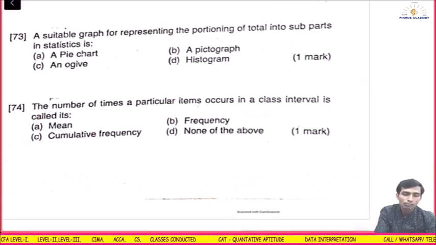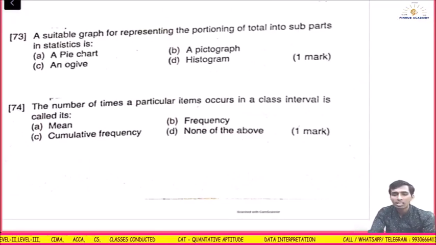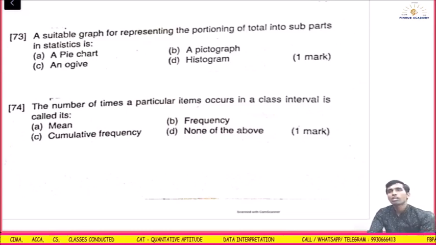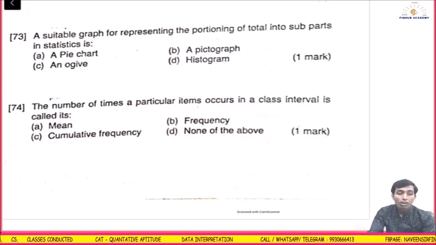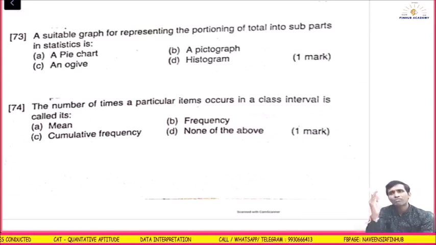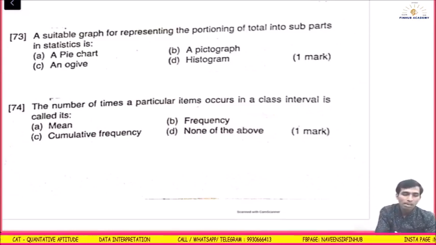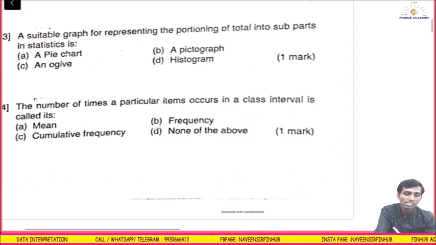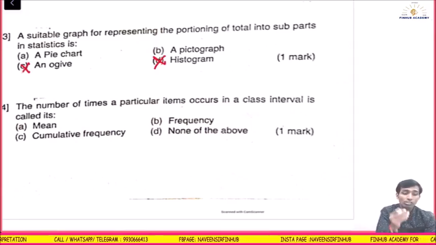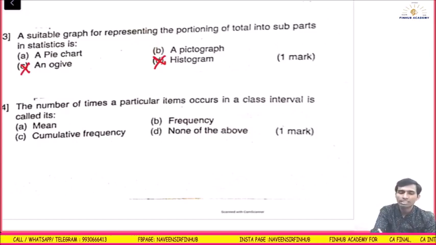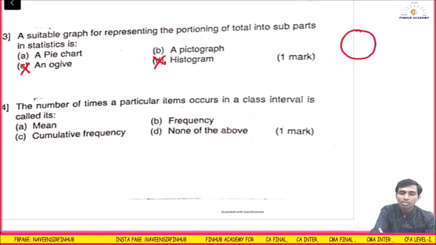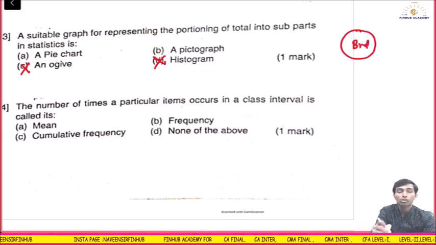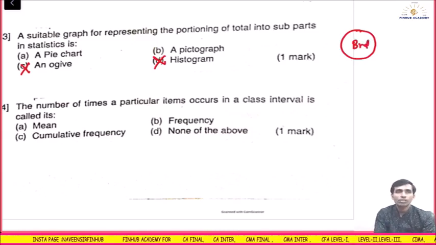A suitable graph for representing a portion of the total into subparts in statistics is called what? A suitable graph for representing the portioning, the bifurcations you want to show. Pie chart, pictograph, ogive, histogram. Histogram gives us mode, so this is gone. Ogive gives us median, so that is gone. Pictograph means, if I want to show the birds, I will put a bird picture. That is called pictograph.